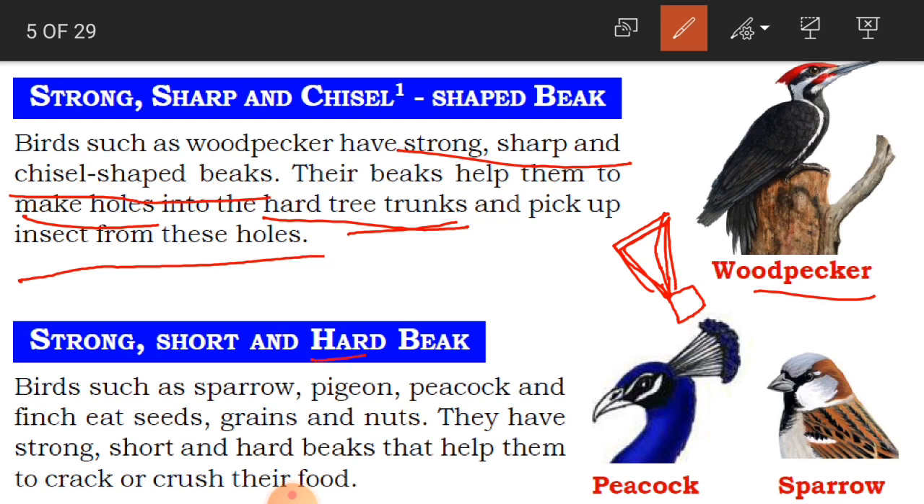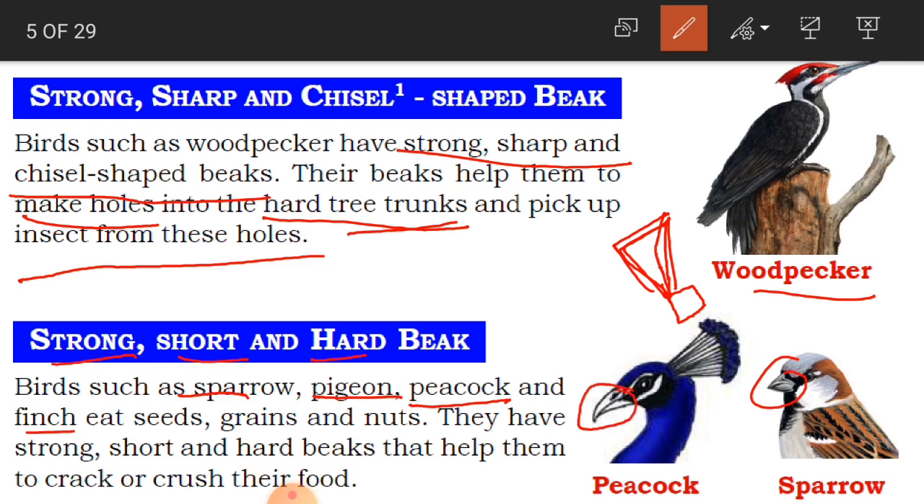See, this is the hard beak. Birds such as sparrow, pigeon, peacock and finch eat seeds, grains and nuts. So they have strong, short and hard beaks that help them to crack or crush their food. Why do these birds like sparrow, pigeon, peacock and finch have this strong, short and hard beak, as you can see here in the picture?